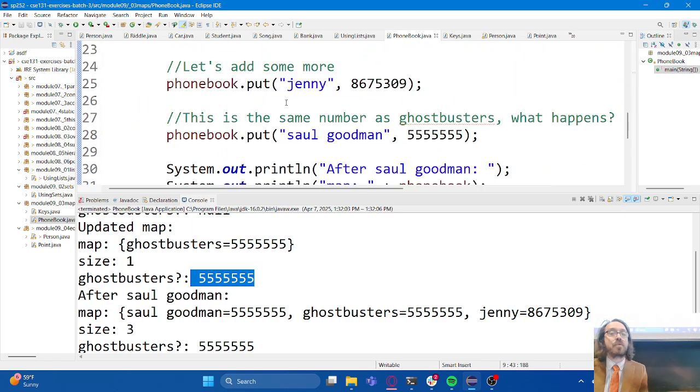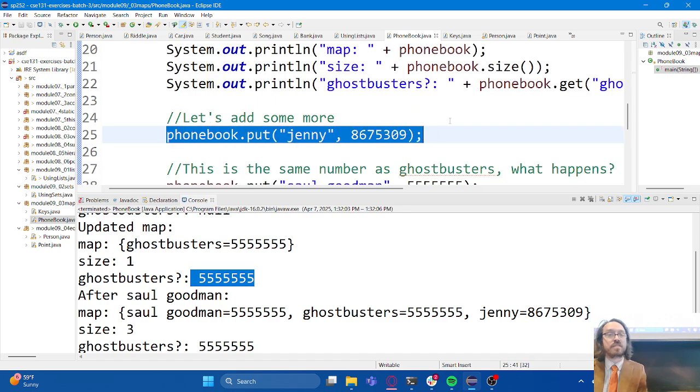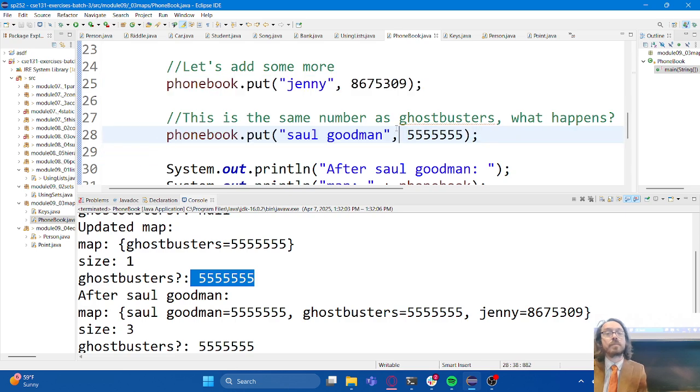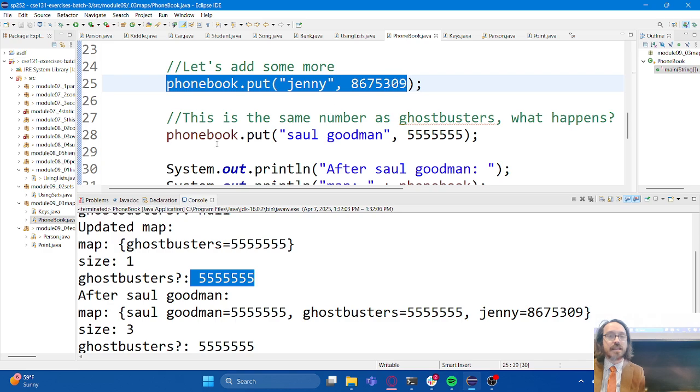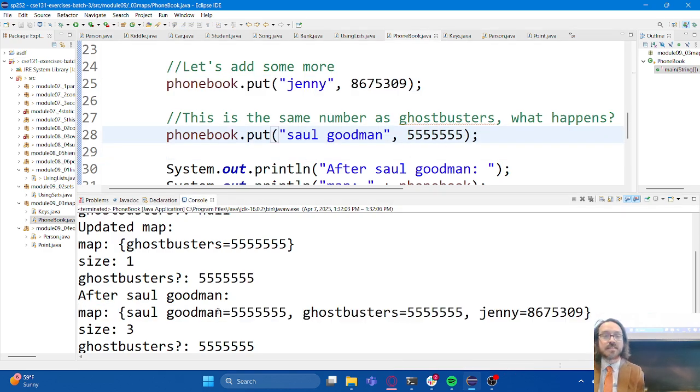But if we return to the example that we've been talking about, we're going to put some more stuff in. So I'm putting in the famous number from the song, and then here's another number for Saul Goodman. But notice, actually, Saul Goodman somehow happens to have the same number as the Ghostbusters do. Is that a problem? How is the map going to react to this information? Well, let's scroll down a little bit and see. You can see that after we put in Jenny and Saul Goodman, the map looks like this. And the map very, very happily accepted the same phone number for two different people. Does not care. Does not care.